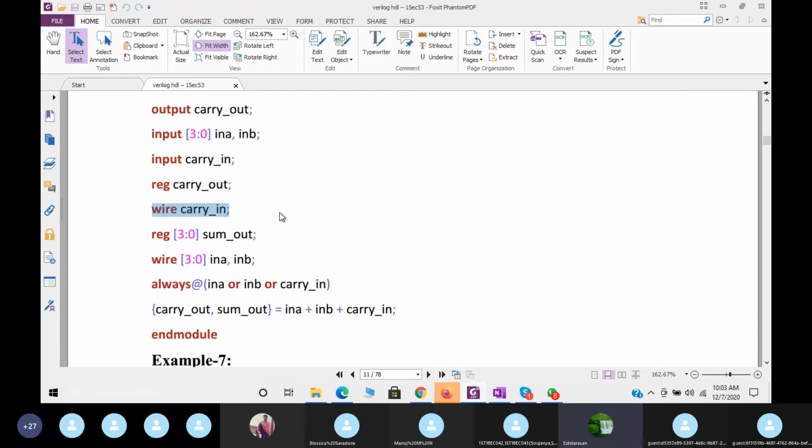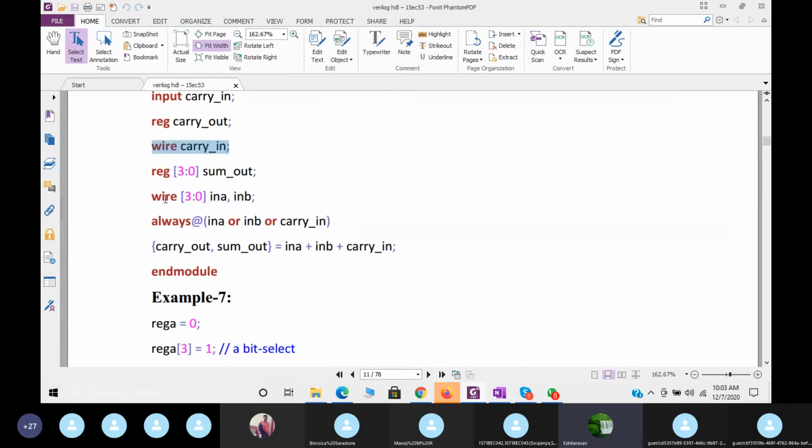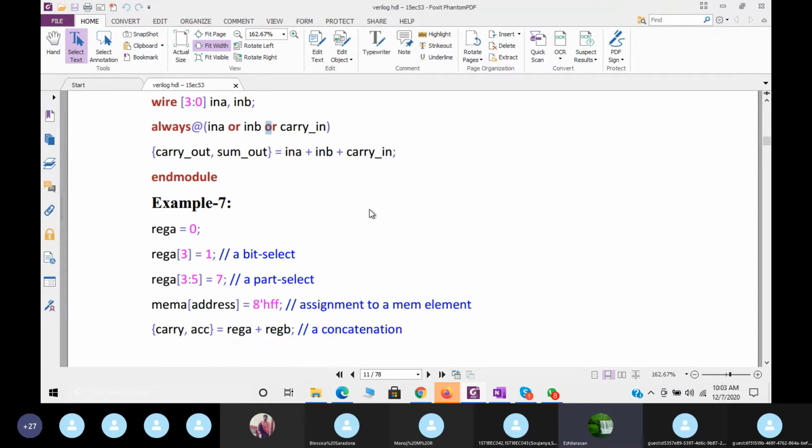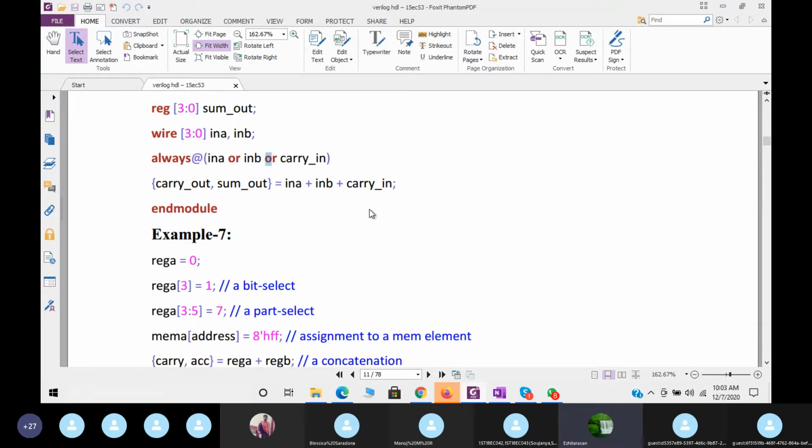So now let me show how to write it: wire in A, in B, always @(in A or in B or carry_in). So we are writing the 4-bit adder program using the behavioral model.